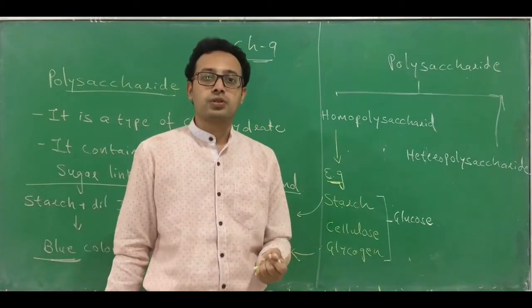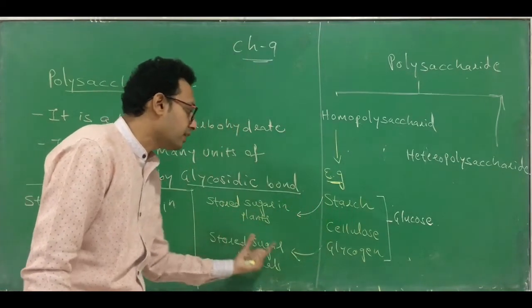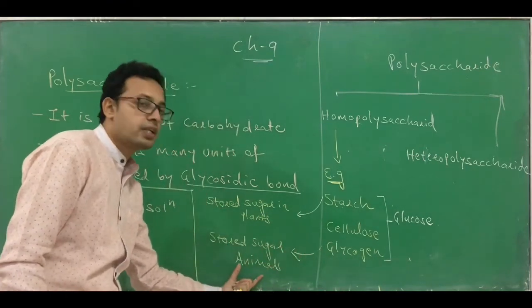But one thing you have to remember: starch is the stored form of sugar in plants, and glycogen is the stored form of sugar in animals.